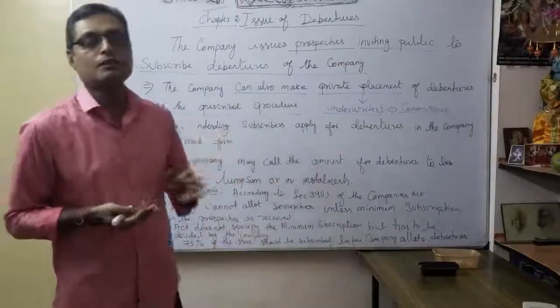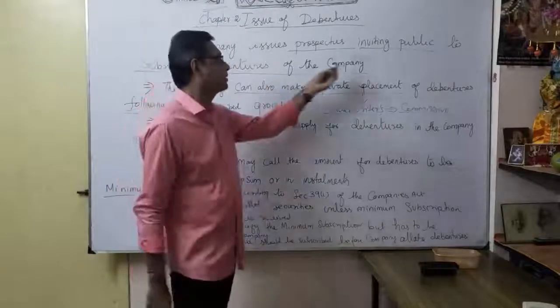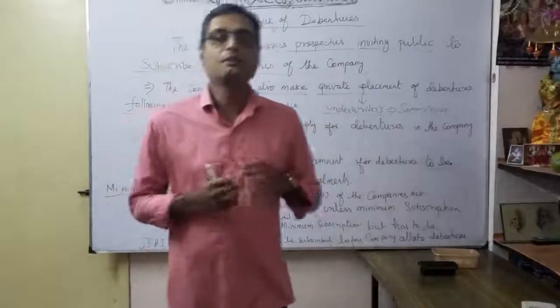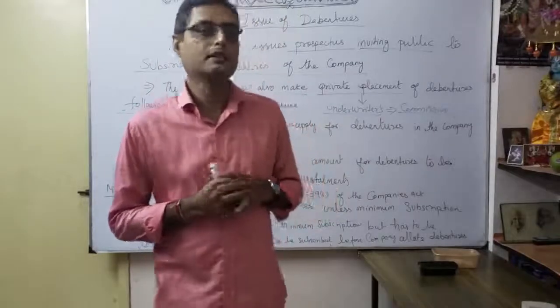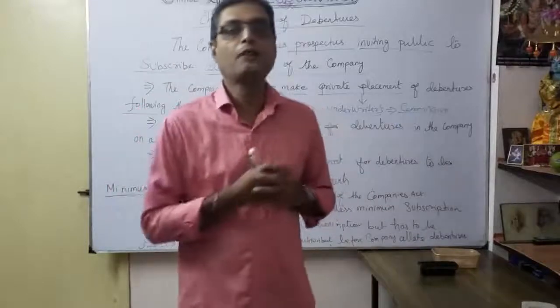Underwriter means: suppose the company cannot get debentures subscribed through inviting the public, then they go to the underwriters to issue debentures.